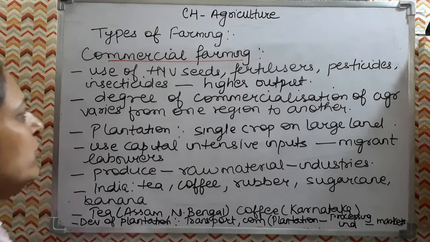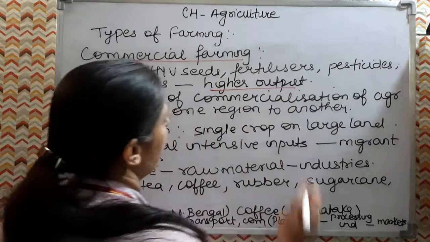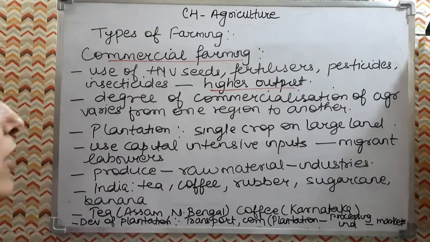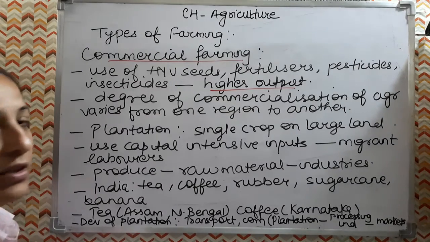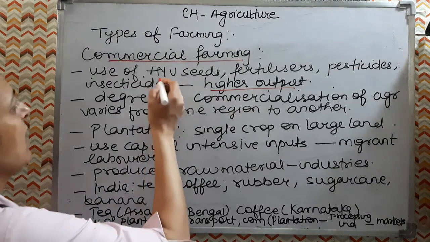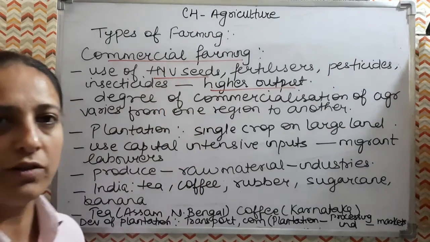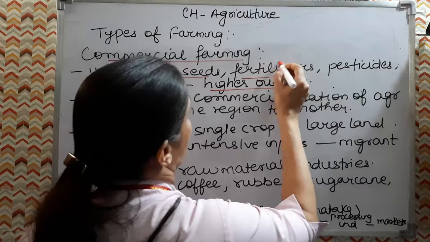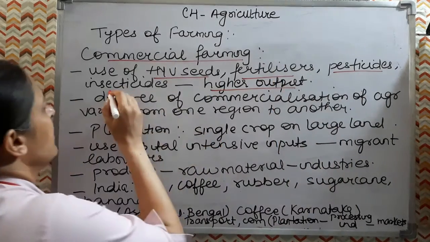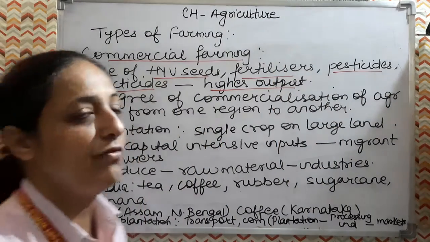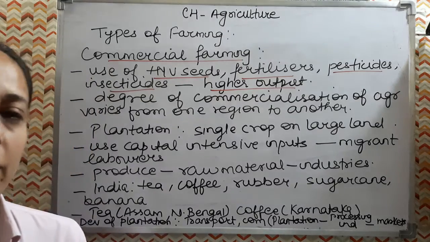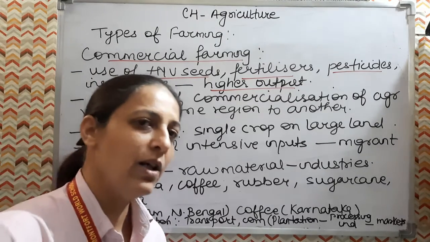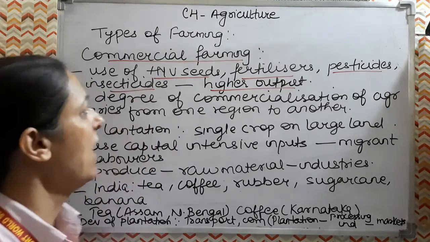So in order to produce more output, or to obtain more productivity, what will the farmer do? Farmer will use high yielding variety of seeds in order to obtain more output. Fertilizers, after that pesticides and insecticides, and the modern farming methods, the use of latest technology also the farmers will use in order to obtain the higher output.